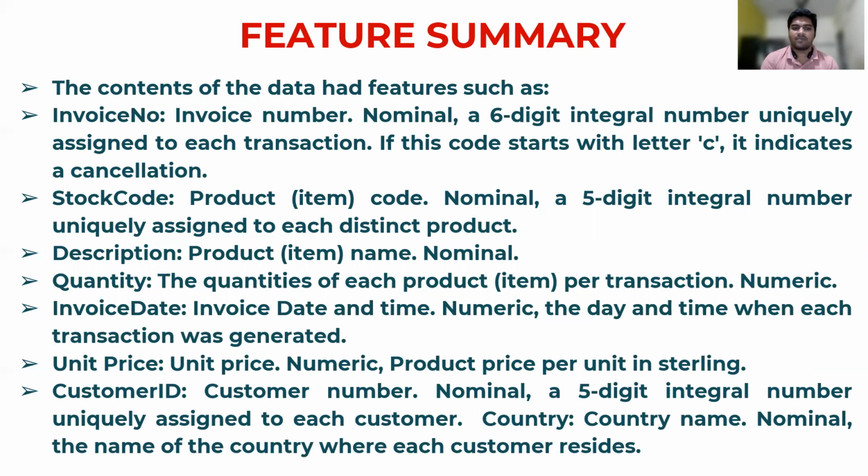Invoice date and time is the day and time when each transaction was generated. Unit price is the product price per unit in sterling, numeric. Customer ID, the customer number, is nominal, a 5-digit integral number uniquely assigned to each customer. Country name, nominal, is the name of the country where each customer resides.